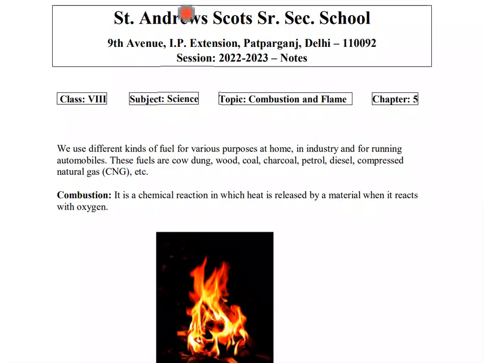So today we are going to study a new chapter in grade 8 NCERT syllabus, that is Combustion and Flame, and it is chapter number 5. So why do we use fuel, or when do we use fuel? We use different kinds of fuel for various purposes at home, in industry, and for running automobiles. These fuels are cow dung, wood, coal, charcoal, petrol, diesel, compressed natural gas, etc.